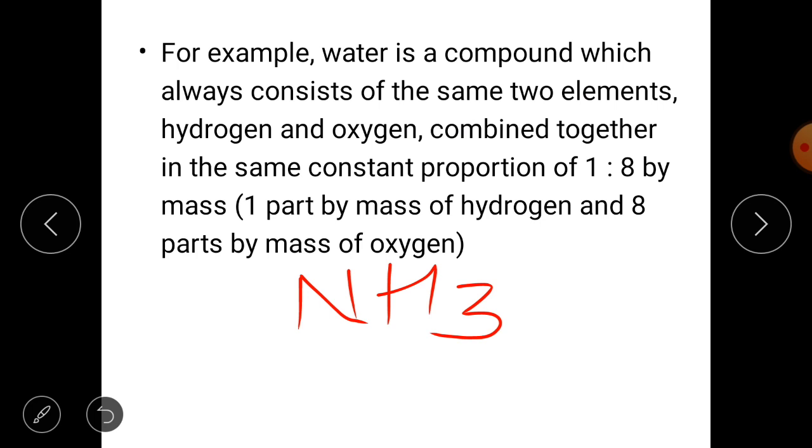Now one more thing. If ammonia has been formed naturally by decomposition of some garbage, or you have formed this ammonia in a laboratory, no matter what the origin or source is, the formula of ammonia will still be NH3 and the ratio will be, as I told you, 14:3 by mass.